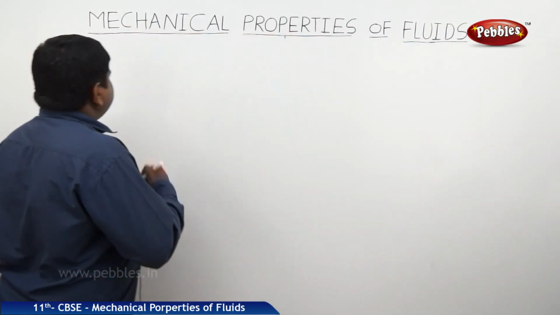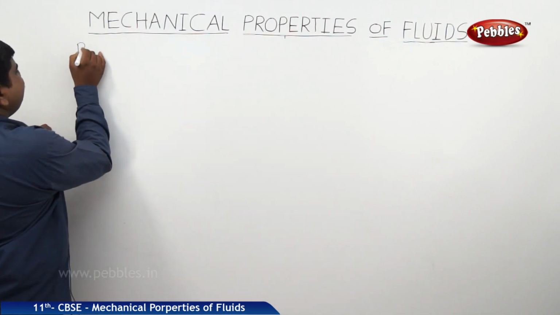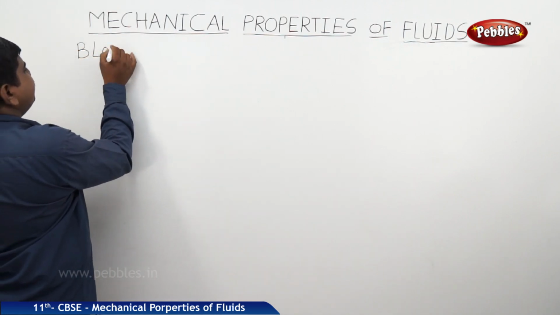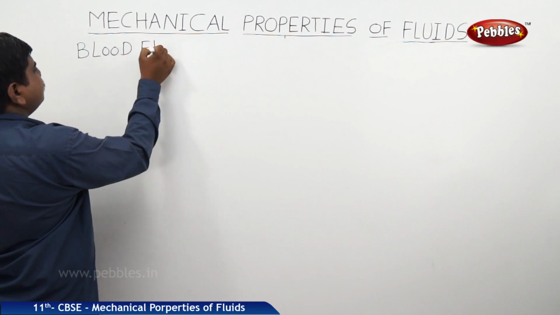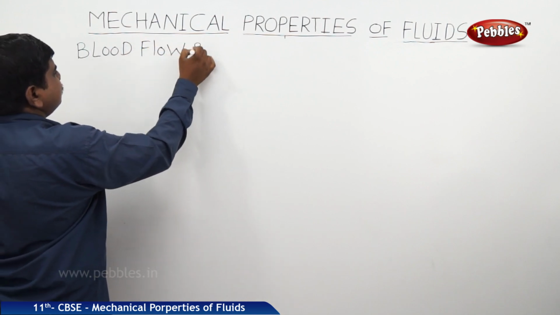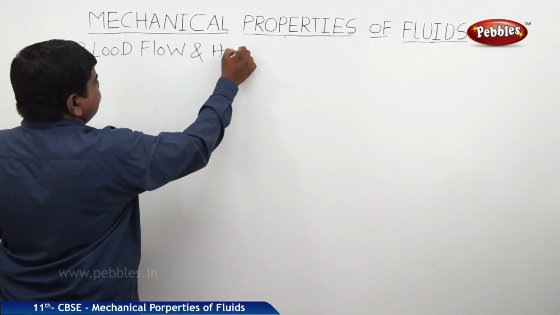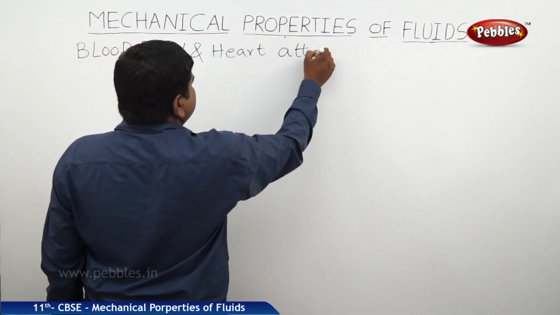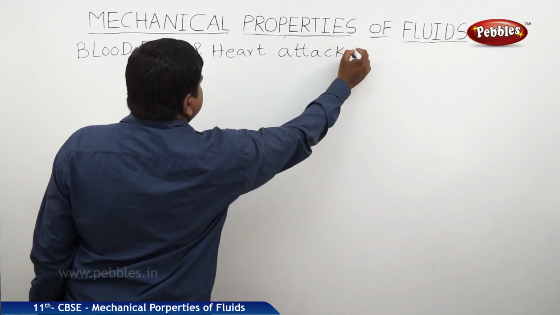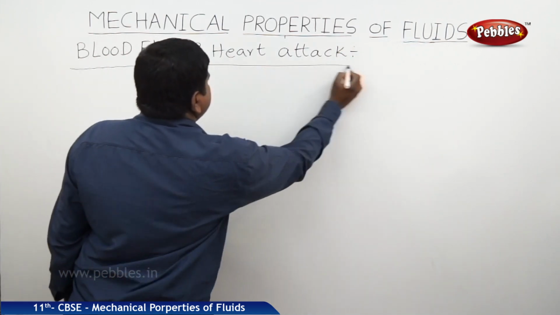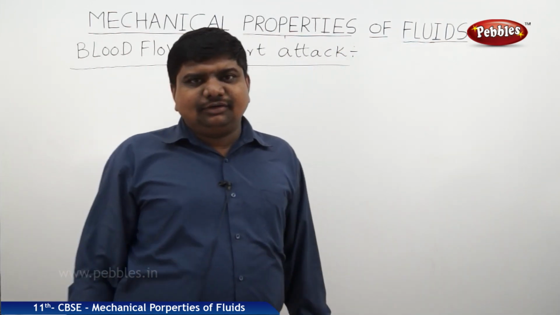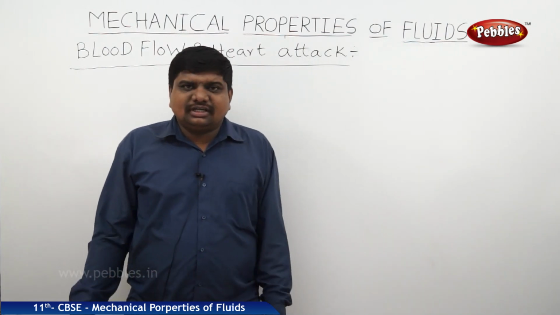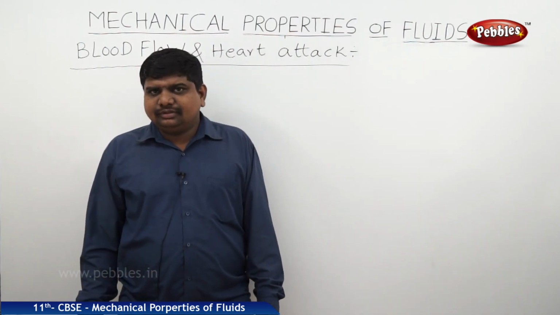The next concept is blood flow and heart attack. This venturimeter is connected to the different arteries which are connected to the heart.